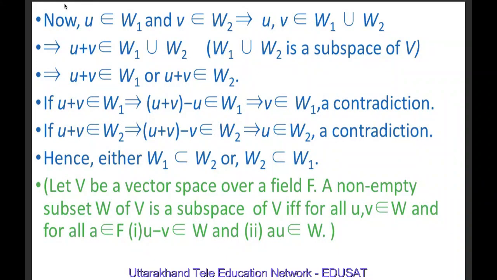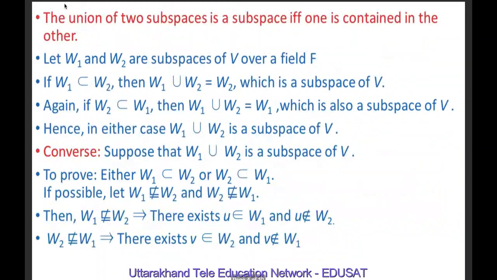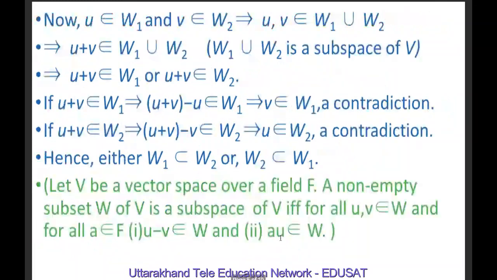And this implies U plus V belongs to W1 union W2 because W1 union W2 is a subspace of V. And this implies U plus V belongs to W1 or U plus V belongs to W2. If U plus V belongs to W1, this implies U plus V minus U belongs to W1, and this implies V belongs to W1, which is a contradiction because we have assumed that V is not an element of W1.